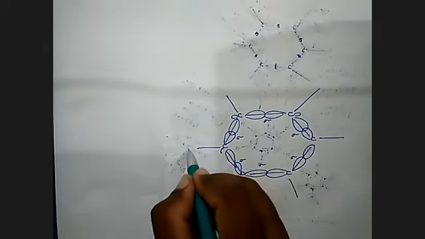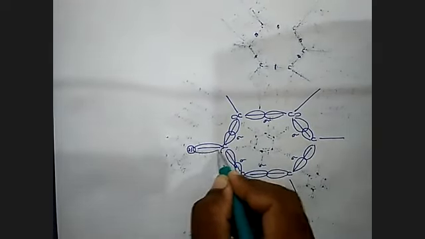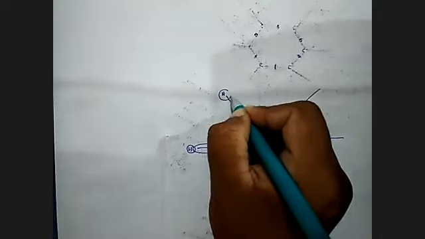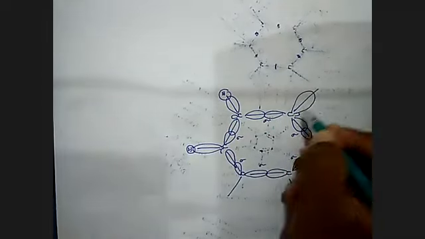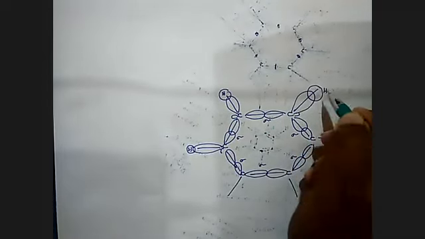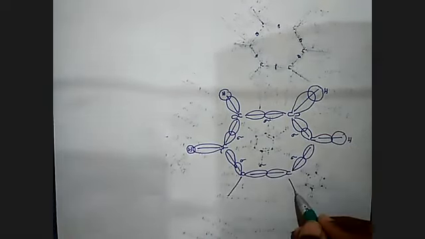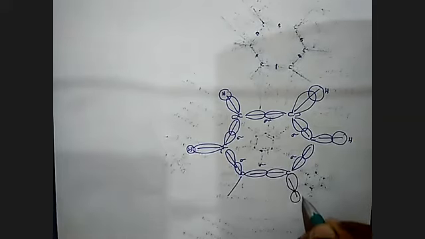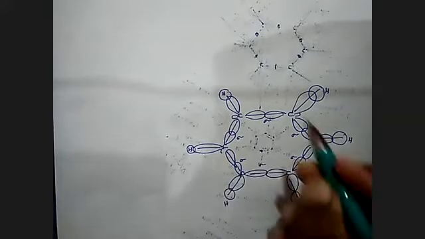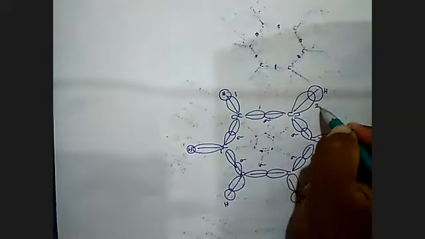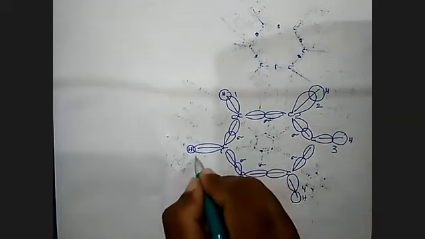Then carbon to hydrogen. Hydrogen in the s orbital and carbon in the p orbital, sigma. Each carbon hydrogen bond is a sigma bond, with carbon in the p orbital and hydrogen in the s orbital. You see this? 1, 2, 3, 4, 5, 6.